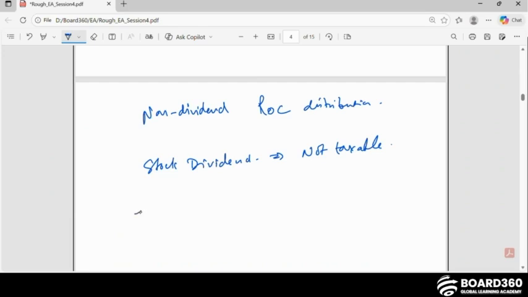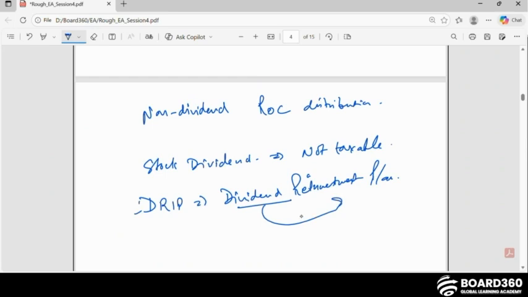Then there can be DRIP. DRIP is a dividend reinvestment plan. Dividend reinvestment plans allow a taxpayer to use their dividends to repurchase or purchase more shares of the stock. So instead of receiving the cash, you reinvest the dividends to buy more shares.